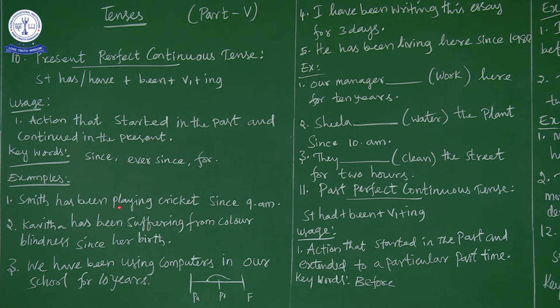Now let us discuss the example. Smith has been playing cricket since 9 a.m. Smith started playing at 9 a.m., that is the past. Now what is the continued action? When you see him at 1 o'clock in the afternoon, that is the present time, Smith is still playing cricket. The action is not finished. That's why the arrow is continued.